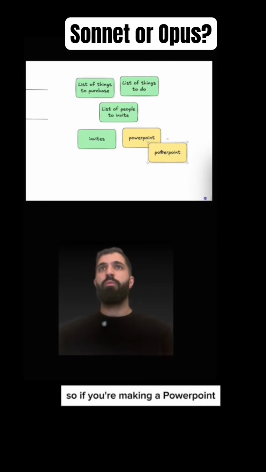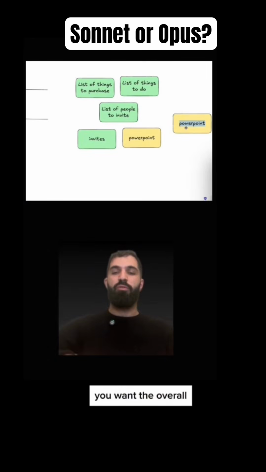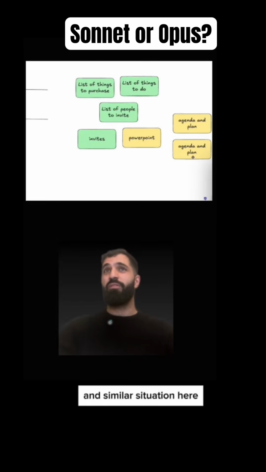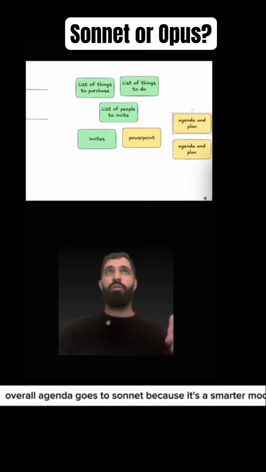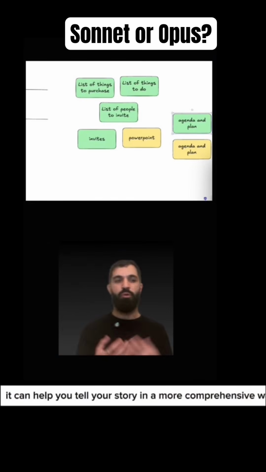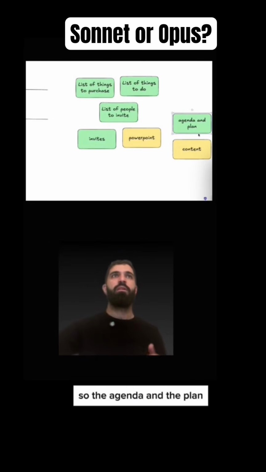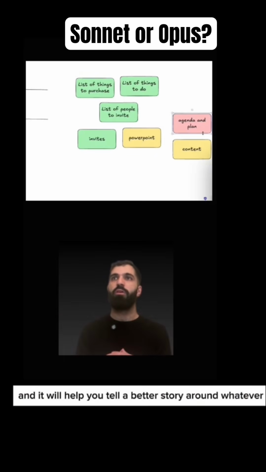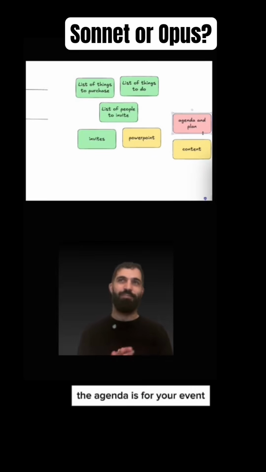So if you're making a PowerPoint, you want the overall, I guess, agenda and plan, and then the actual content, right? And similar situation here, overall agenda goes to Sonnet because it's a smarter model. It can help you tell your story in a more comprehensive way. So the agenda and the plan, I would actually use Opus for, because Opus is the smarter model, and it will help you tell a better story around whatever the agenda is for your event.